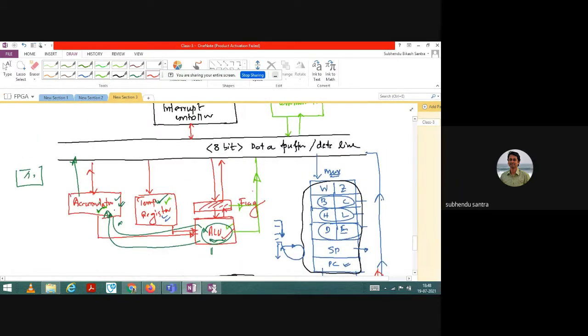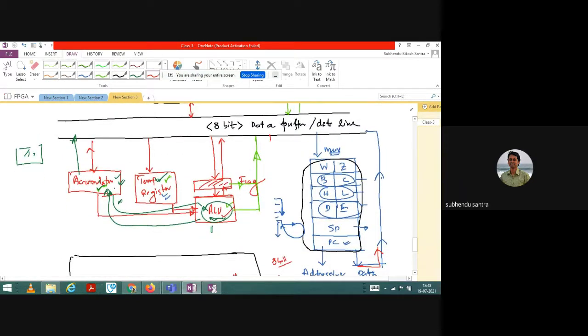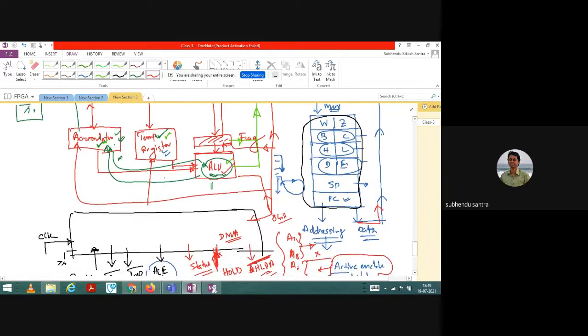Okay, and simply this is the architecture, and that part is connected with the data buffer. I should connect it here with the data buffer, with the CPU, with the flag, and what else, and here the accumulator, and here the temporary register. So hence this is the complete architecture of the microprocessor.